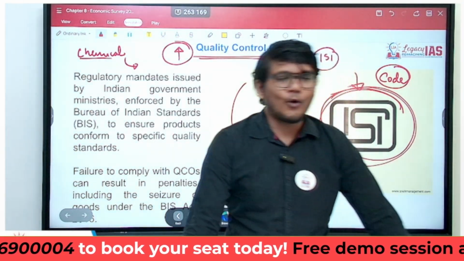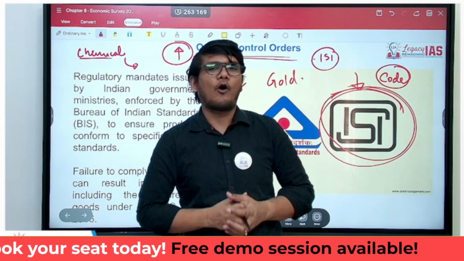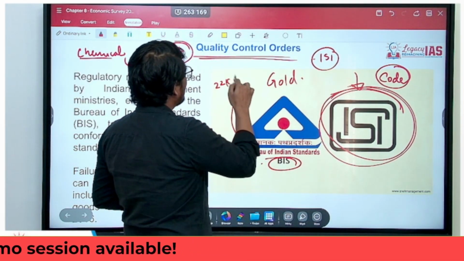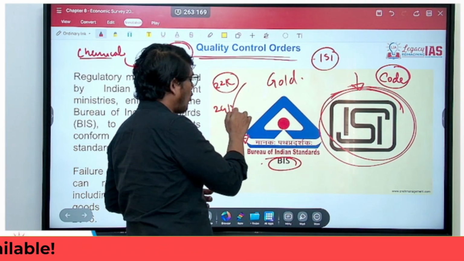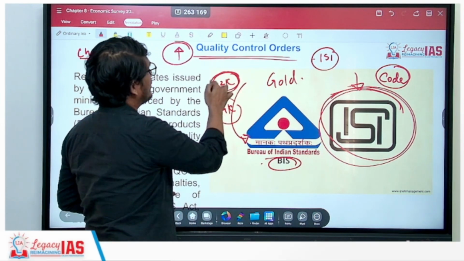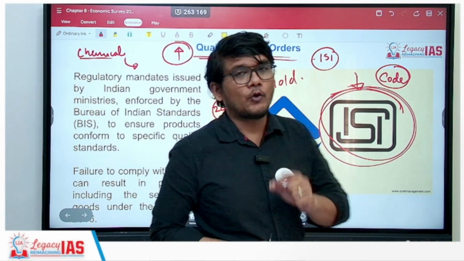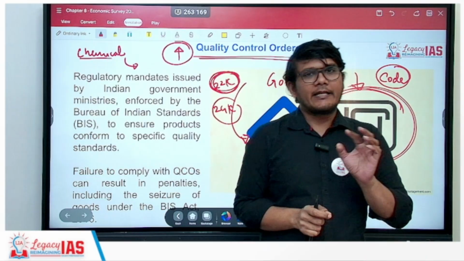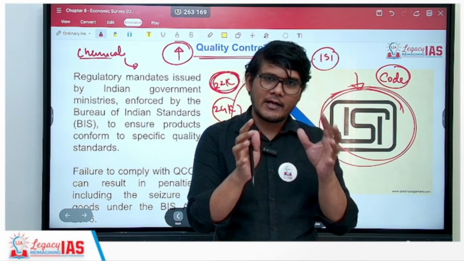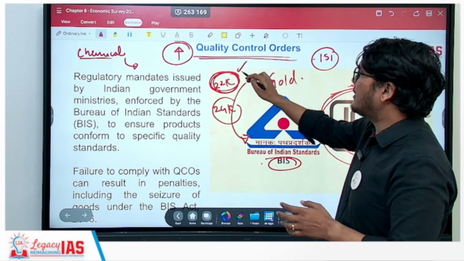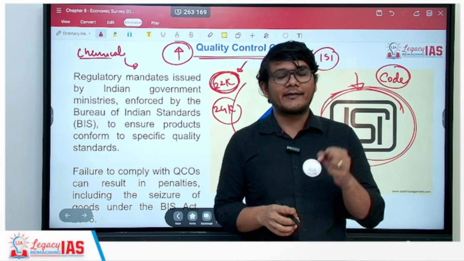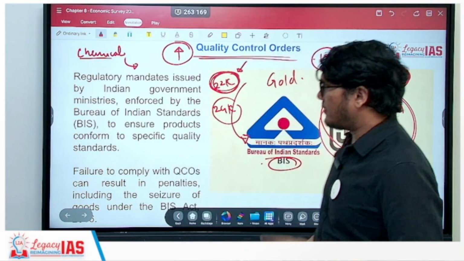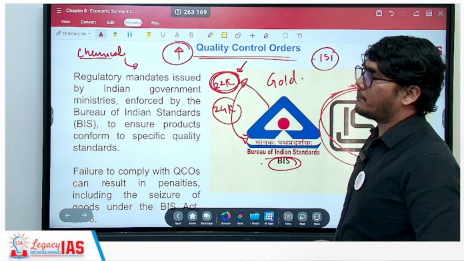Of course, the gold ornaments are not made up of completely pure gold. You generally get 22 carat. Sometimes 24 carat will also be there, but generally 22 is used because gold in its purest form is quite a soft metal, so it may get deformed. That is why you add other things and make an alloy wherein the purity of gold is reduced in order to ensure that it is sturdy and strong and does not deform.